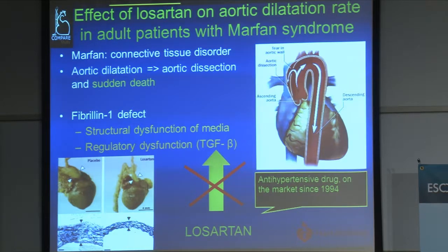You can see the images of the mouse experiment in the lower left panel, in which on the left side you can see the placebo-treated mouse, and on the right side the Losartan treated mouse, and on the lower panel the histological samples. And in these studies, treatment with Losartan reduced aortic dilatation rate and resulted in an almost normal architecture of the aortic wall.